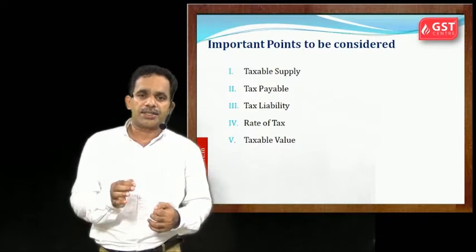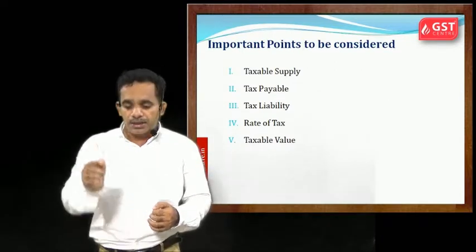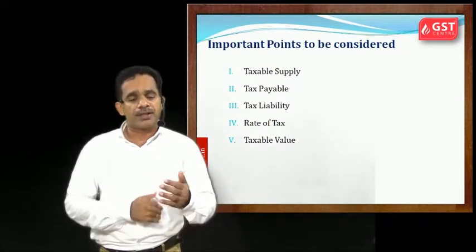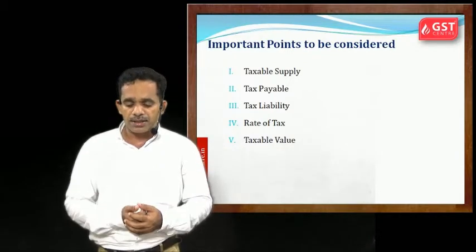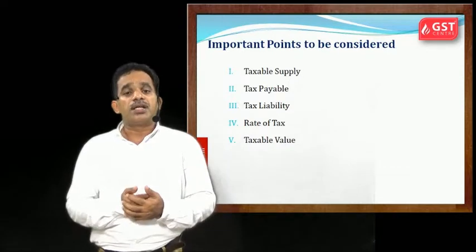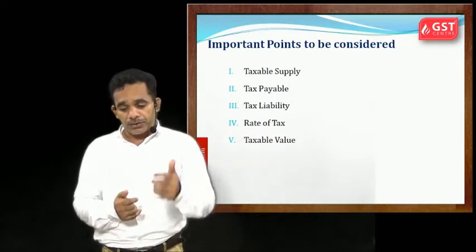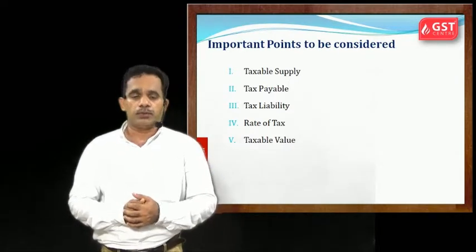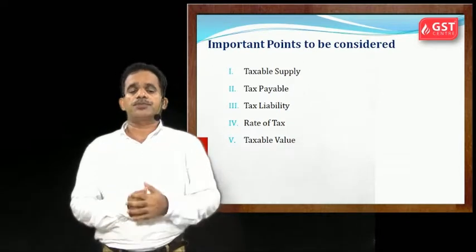For understanding that, you need to understand these points, which we will explain in the next slides. That is about taxable supply, tax payable, tax liability, rate of tax, and taxable value. So these points we should study.